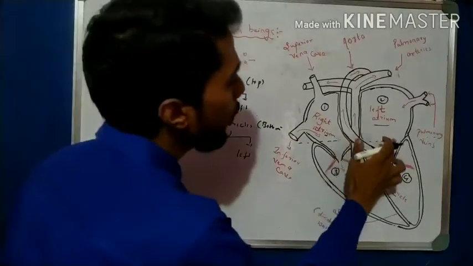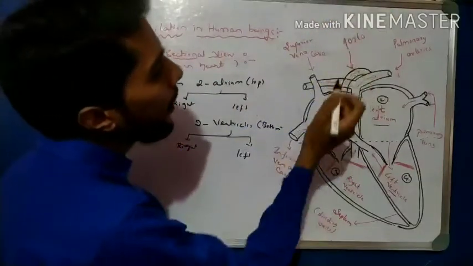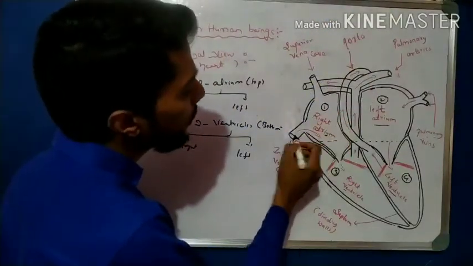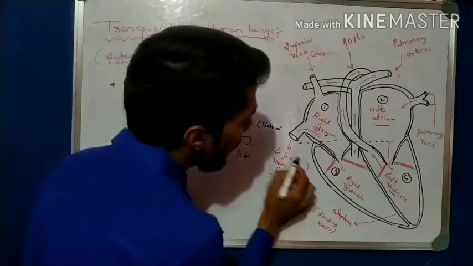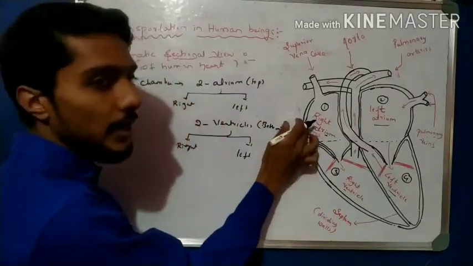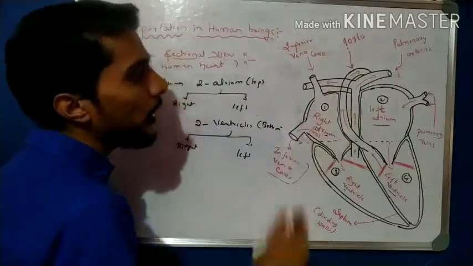Now, two walls are there. Next up, come to the other one here. See, there are so many vessels. This is called the inferior vena cava, which opens into the right atrium. And here, another pipe is called the superior vena cava, which also opens into the right atrium.